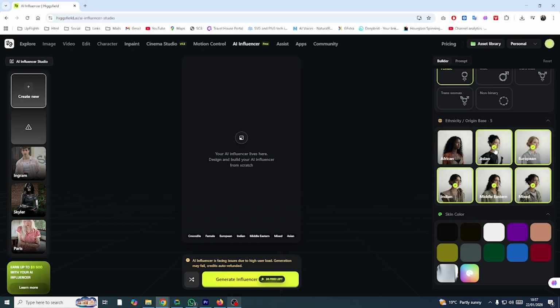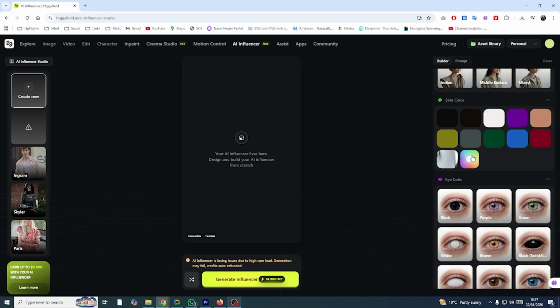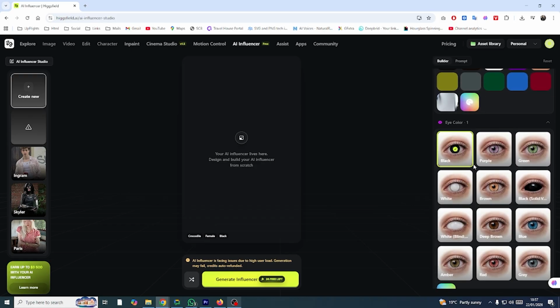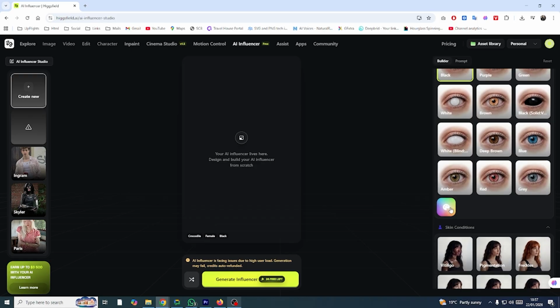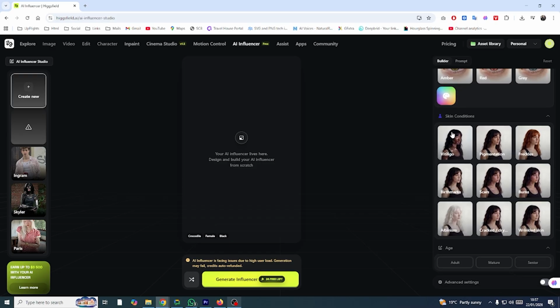Then comes skin color. You can select from many preset tones or even use a custom color for a unique look. You can also customize eye color, including black, brown, blue, green, purple, white, or custom colors. Higgsfield also lets you add realistic skin conditions like vitiligo, pigmentation, freckles, birthmarks, scars, and more. And finally, you choose an age group: adult, mature, or senior. Already, your AI influencer feels detailed and realistic.